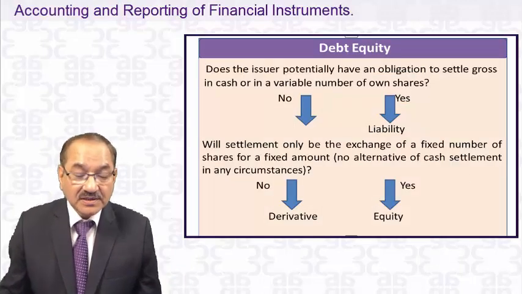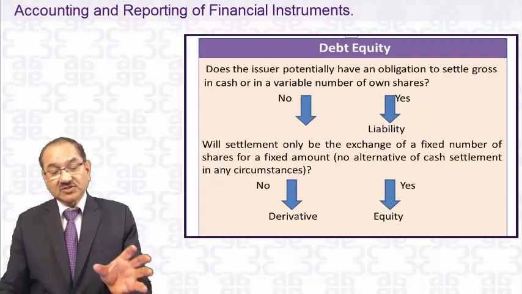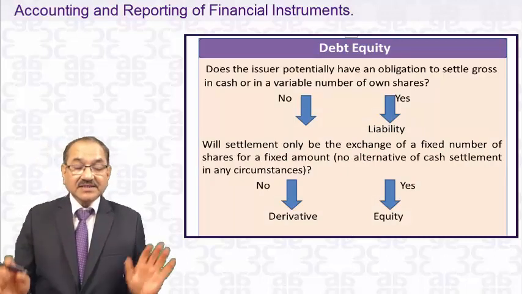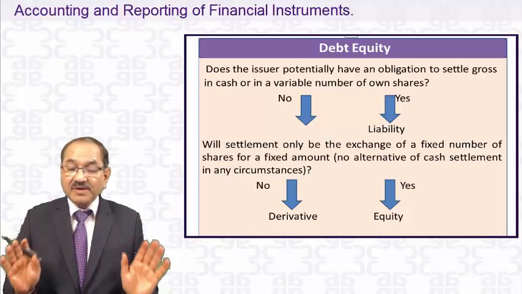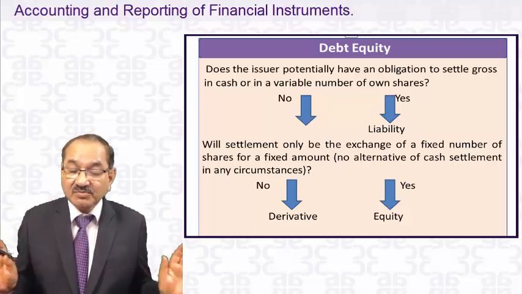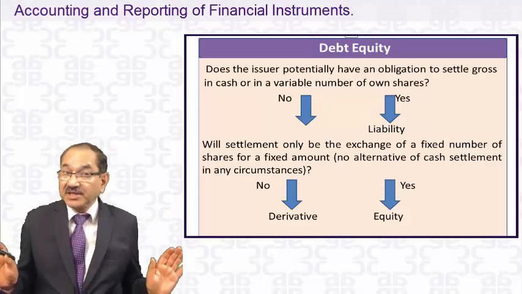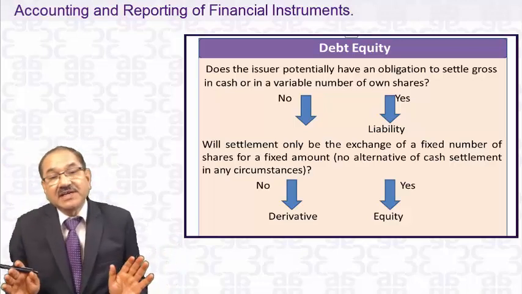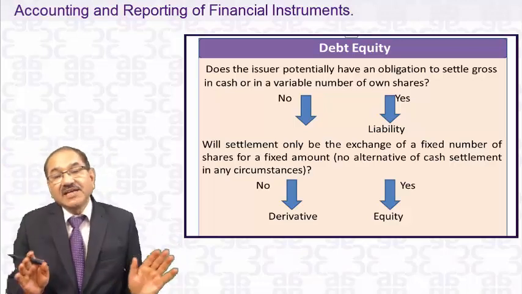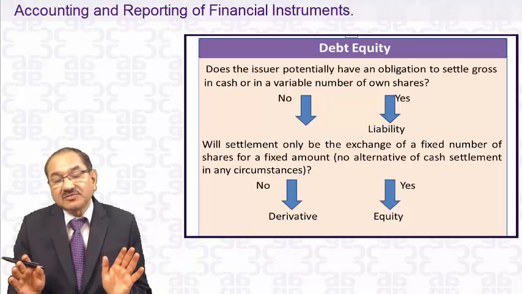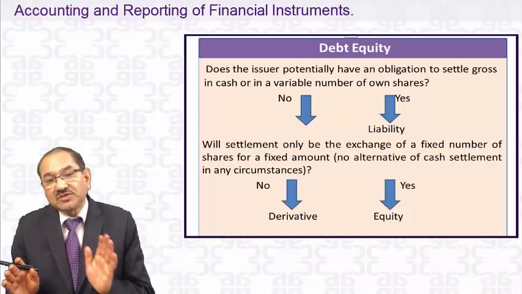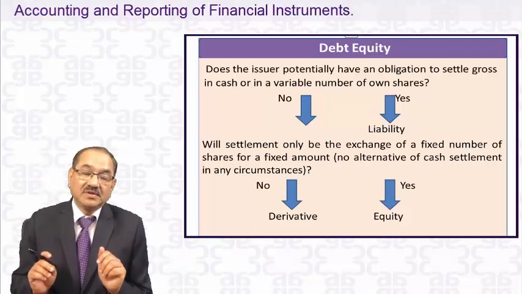Now, another feature which we have discussed, we can put here. Does the issuer potentially have an obligation to settle gross in cash or in a variable number of own shares? Please recall that example of M Limited and L Limited. L Limited sold goods of 10 lakhs to them.